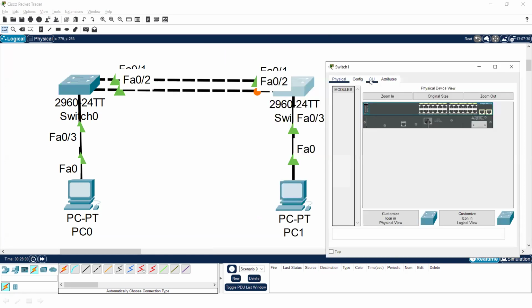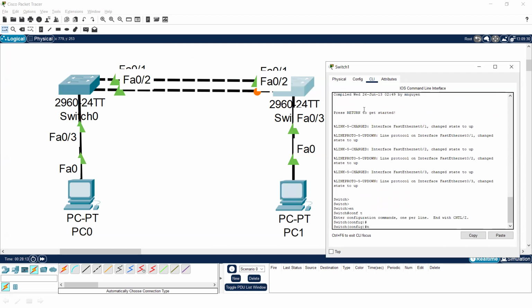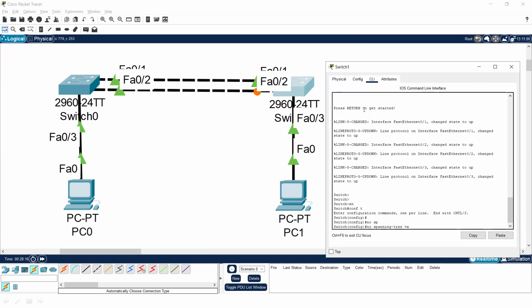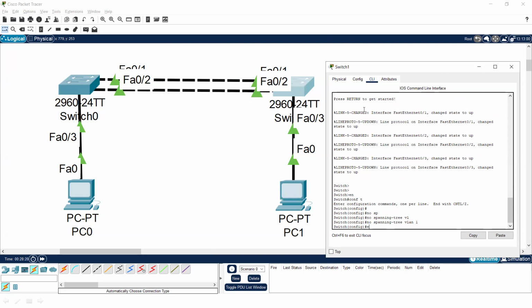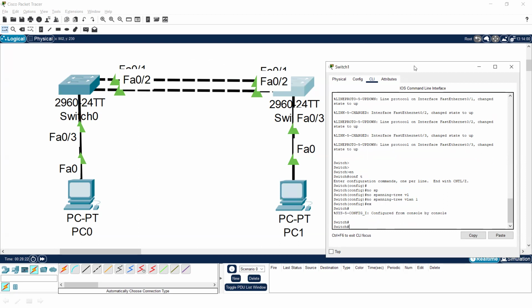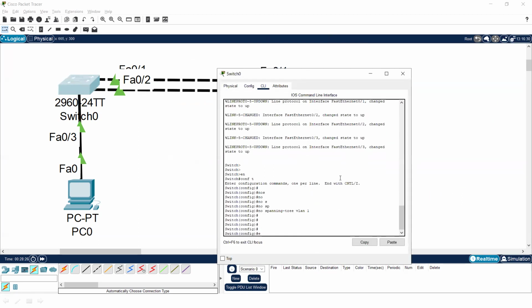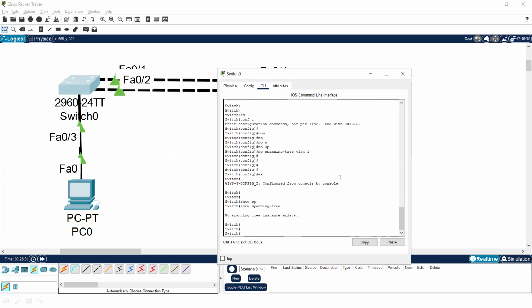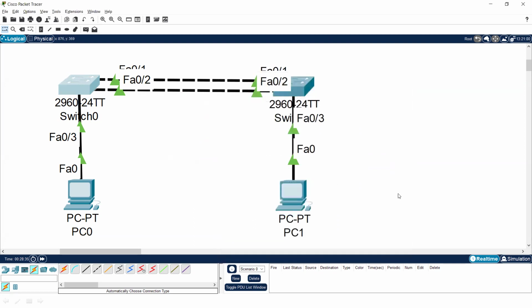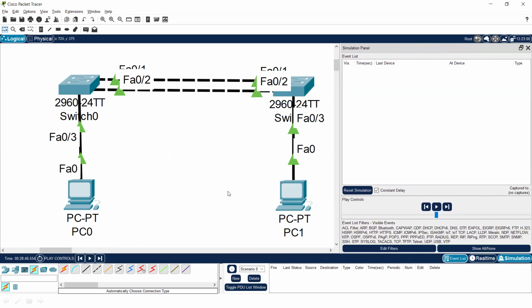Now let's do the same on this switch also: enable, configure terminal, no spanning-tree vlan 1. Whenever I press enter, you can see all the links are properly in working condition. If I go to the switch and put the command show spanning-tree, it will answer that no spanning tree exists.